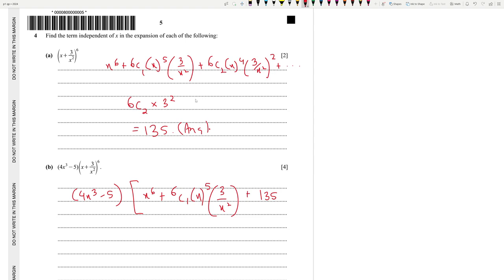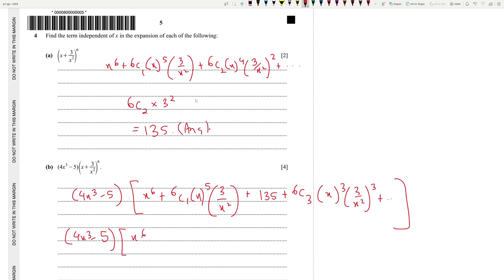Then we need the next one as well, which is 6c3, x cubed, times (3 by x squared) cubed, and we don't need any more.